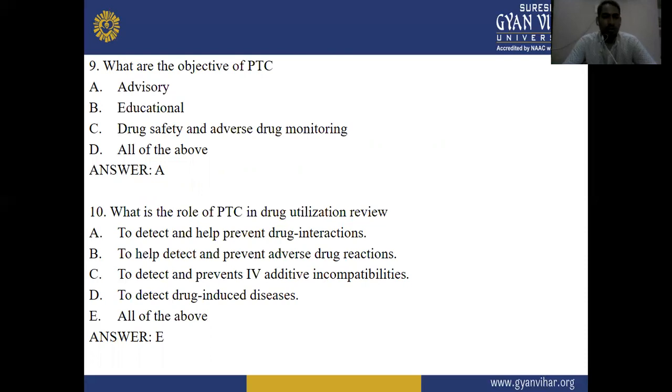Next question: what is the role of PTC in drug utilization review? Option A, to detect and help prevent drug interactions. Option B, to help detect and prevent adverse drug reactions. Option C, to detect and prevent IV additive incompatibilities. Option D, to detect drug-induced disease. And option E, all of the above. The right answer is E, all of the above.